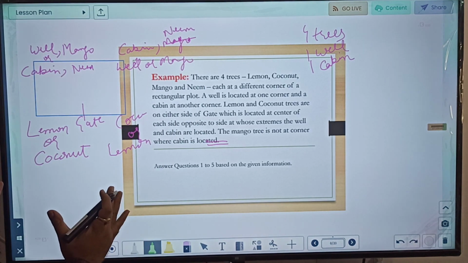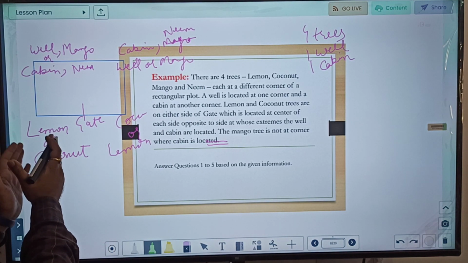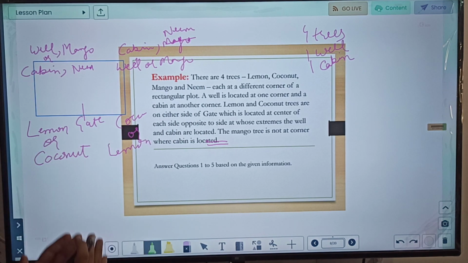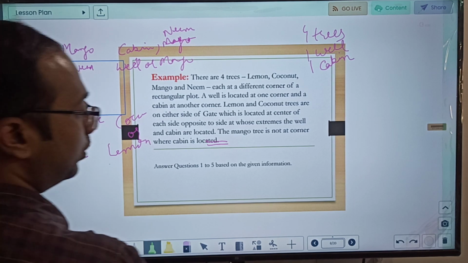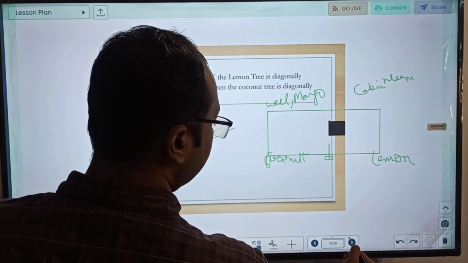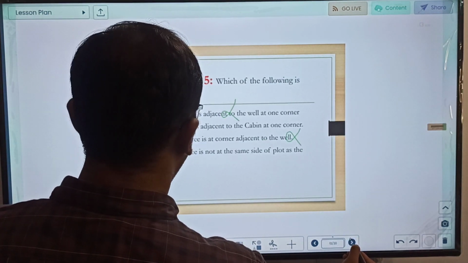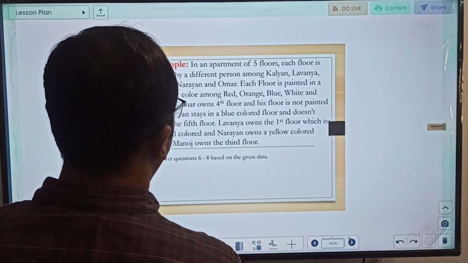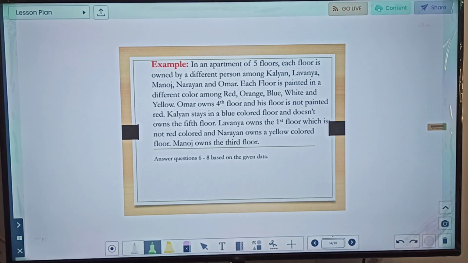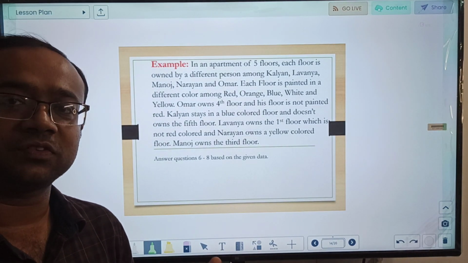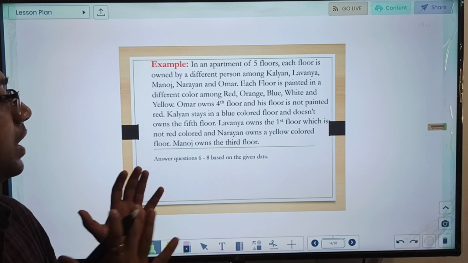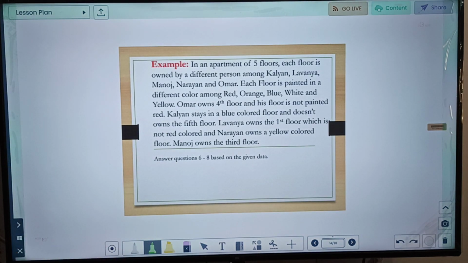Like we saw in this, lemon tree and coconut tree, they can either be on this side, they can also be on this side. So we cannot definitely say that they are at one particular side. So option D in this case is your false statement. So friends, this was one distribution example. Now let us study another distribution example. Let us draw a diagram for it and solve the questions.